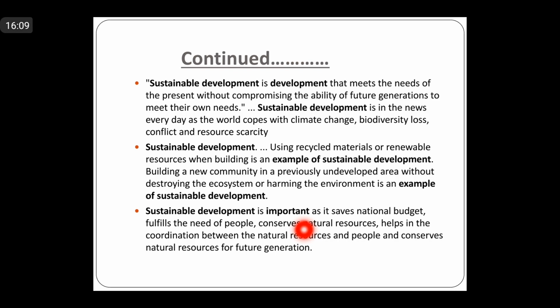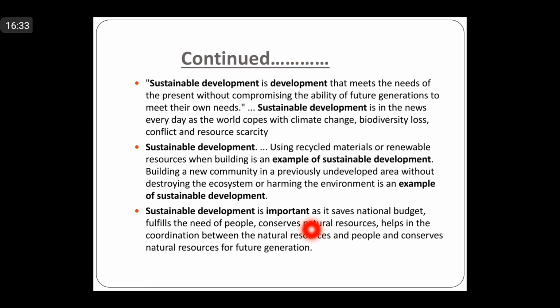Development of the resources definitely has to take place, but not at the cost of depletion, and not at the cost of the future generation. We should develop the resources, but the focus should only be on sustainable development.